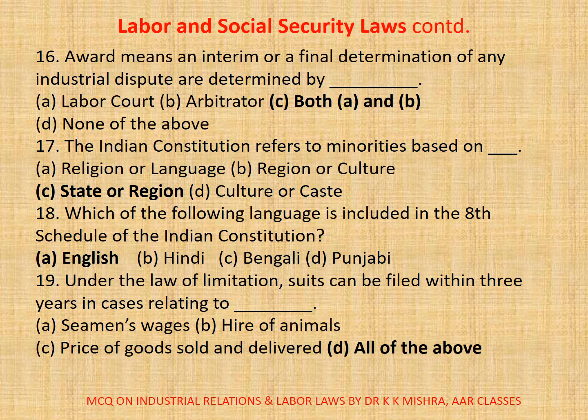Question number 19. Under the law of limitation, suits can be filed within 3 years in cases relating to dash. A. Seamen's wages, B. Hire of animals, C. Price of goods sold and delivered, D. All of the above. Correct option is D, all of the above.